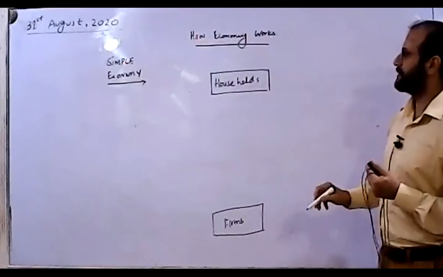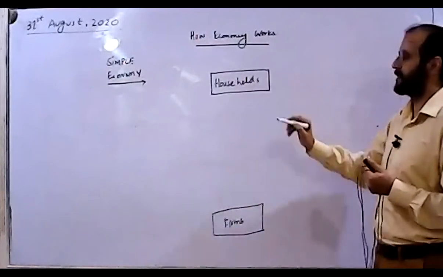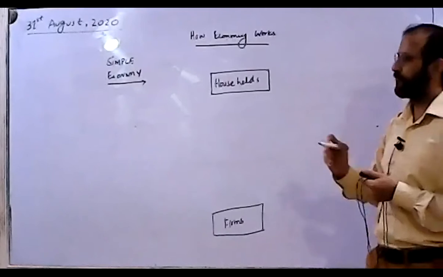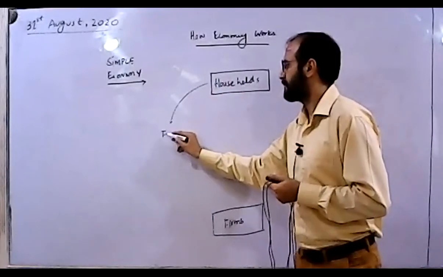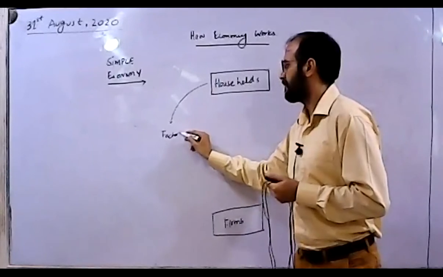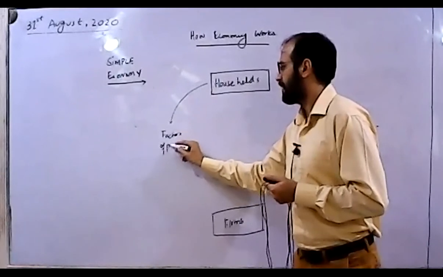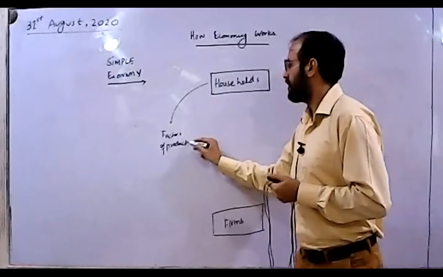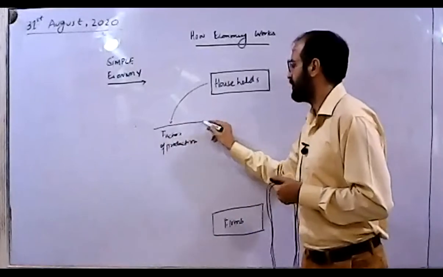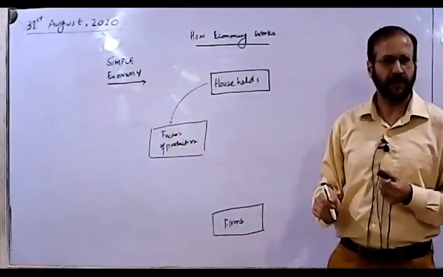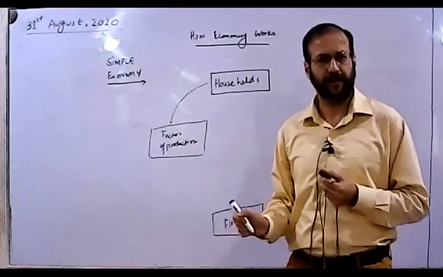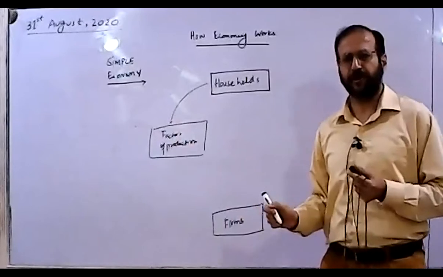Now the simplest economy starts with the households providing factors of production. Okay, now this is surprising. How are the households going to provide factors of production? Factors of production are land, labor, capital, and entrepreneur.